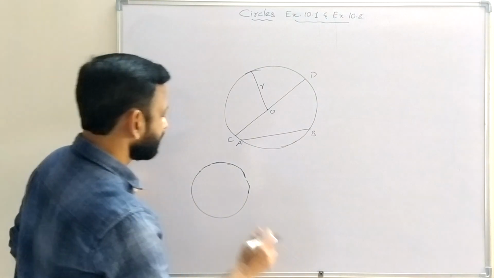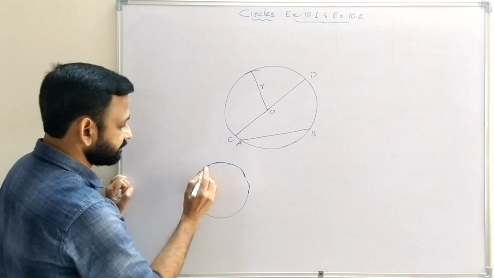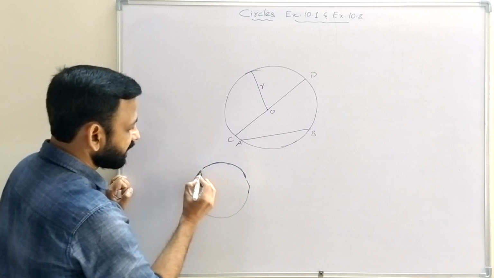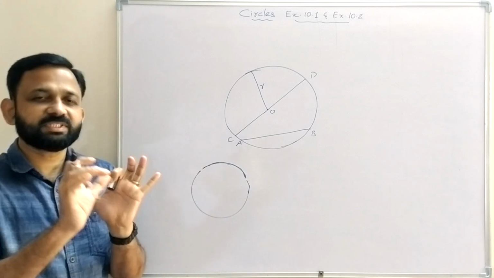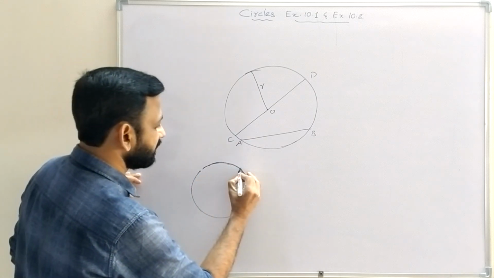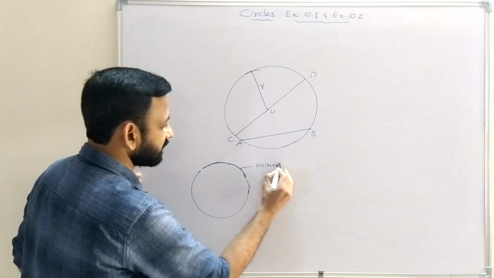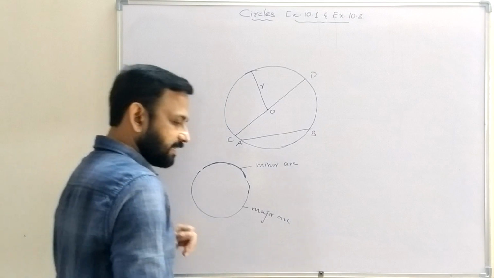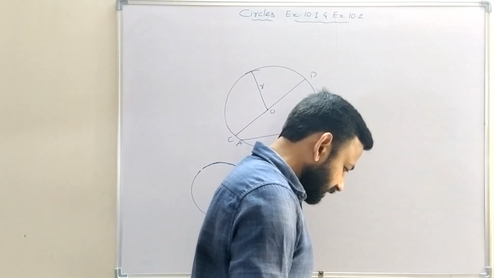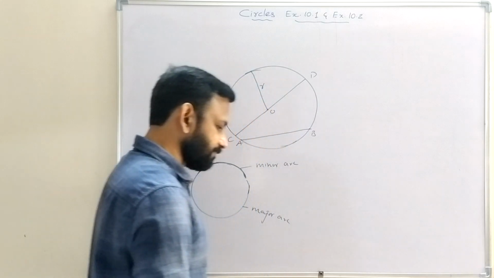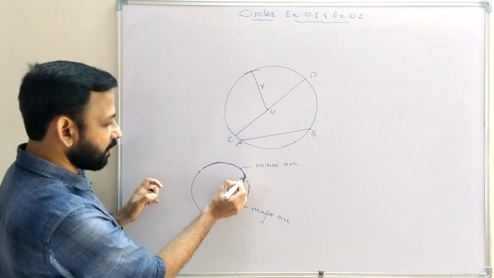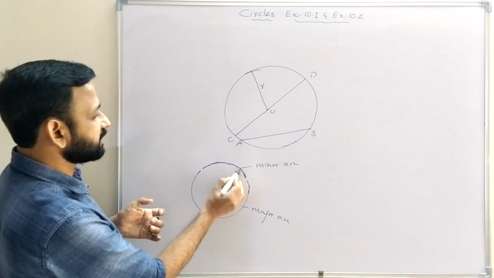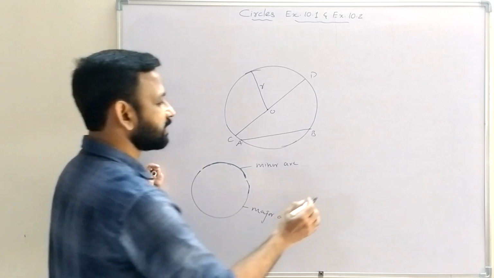A part or piece of a circle between two points of the circle is called an arc of the circle. This one is called a minor arc, and this is called a major arc.